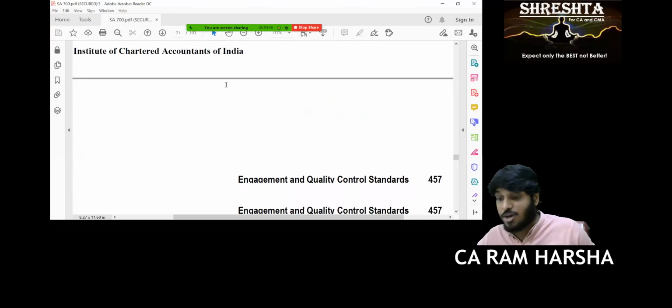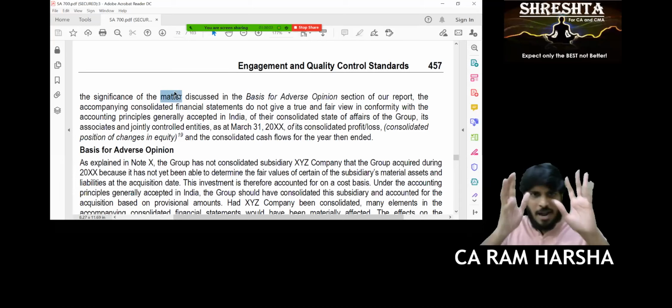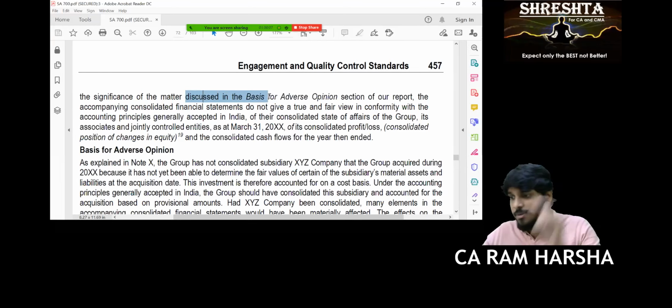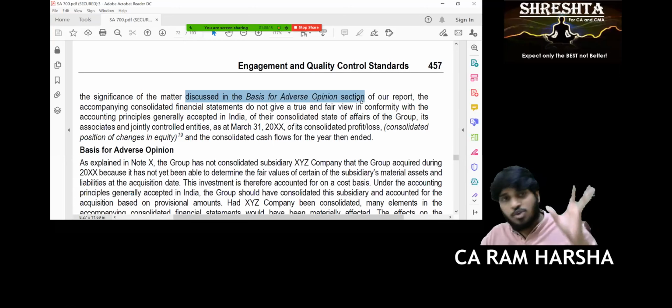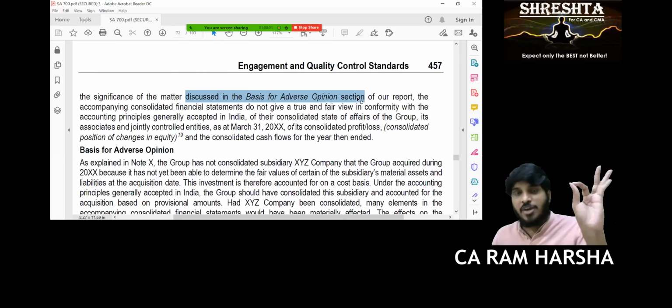Because of the significance of the matter described in the basis for adverse opinion section of our report. In the report there is another para, the basis for adverse opinion para. In that I mentioned that matter. That matter is so significant that I am saying the financial statements are not true and fair. I am giving an adverse opinion.